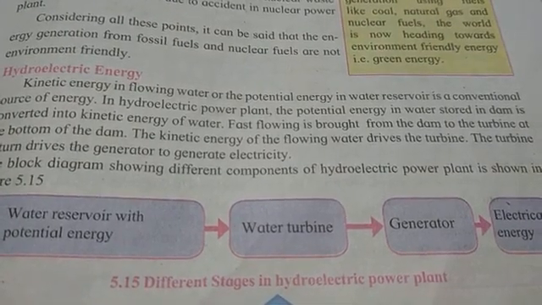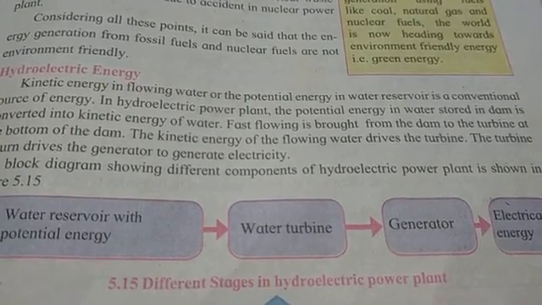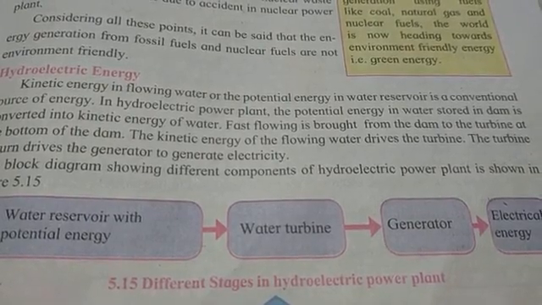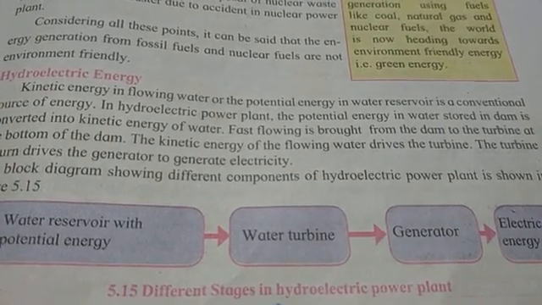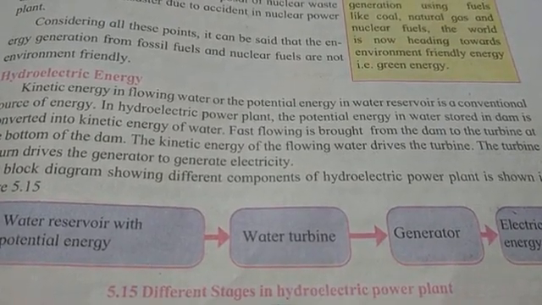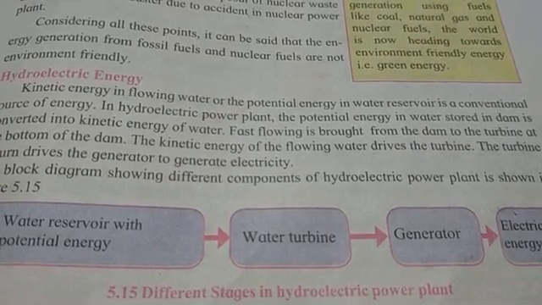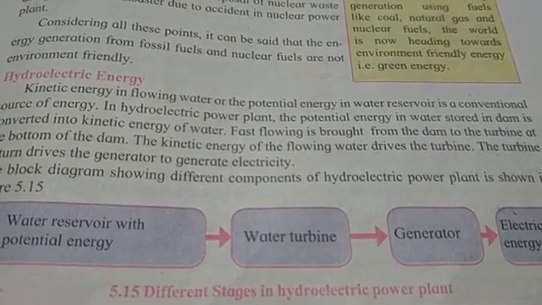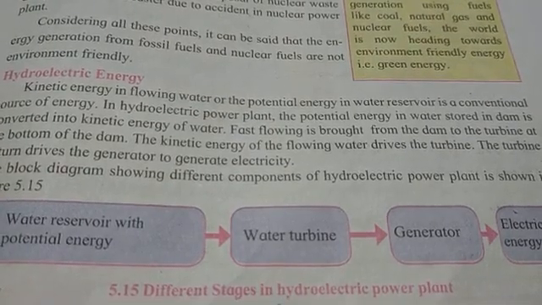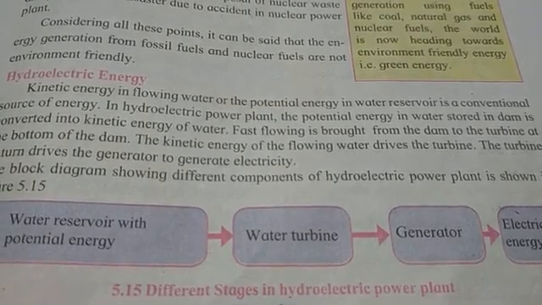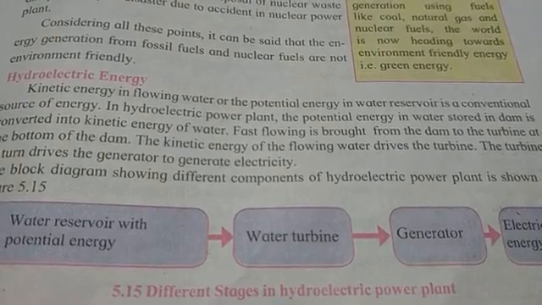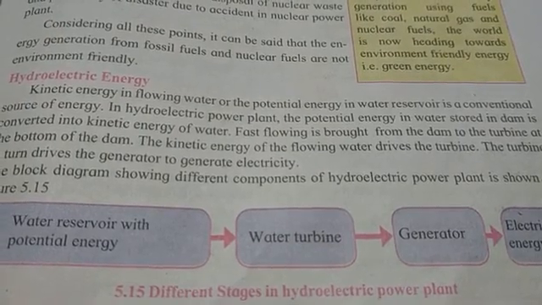The second is that obstruction of the flow of river water may have an adverse effect on the living world in the water. So these were the problems with a hydroelectric power plant.